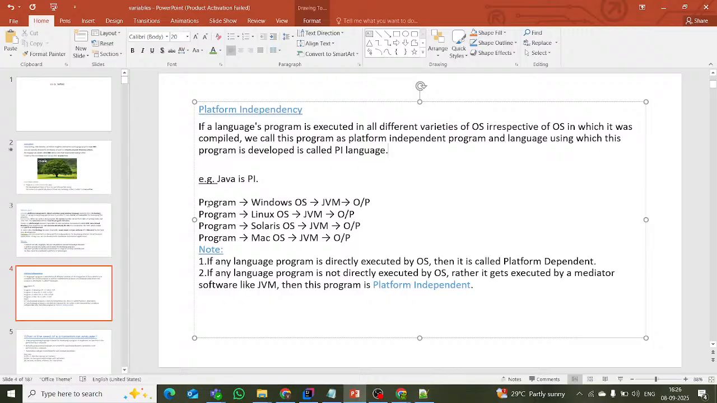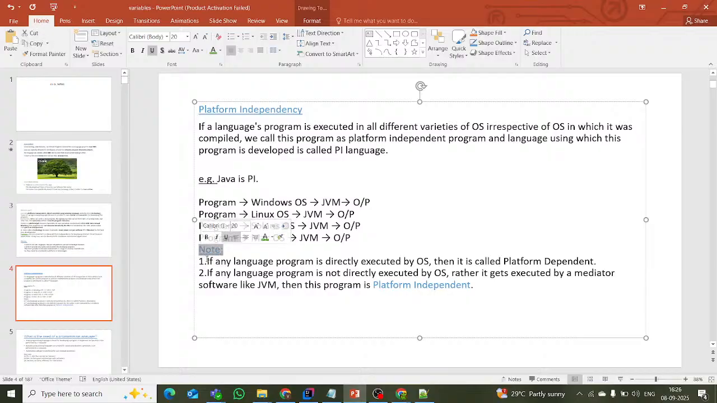See here, I gave one example. I wrote one program. I executed it in the Windows OS. I have the JVM in Windows. It gave the output. The same .class file I copied and tried to execute in the Linux OS. With the help of JVM, output came. Again Solaris, again Mac OS.